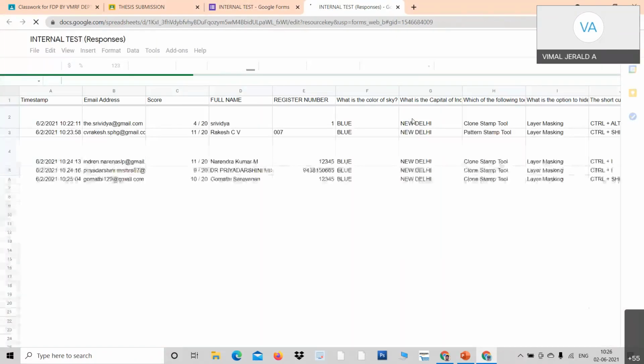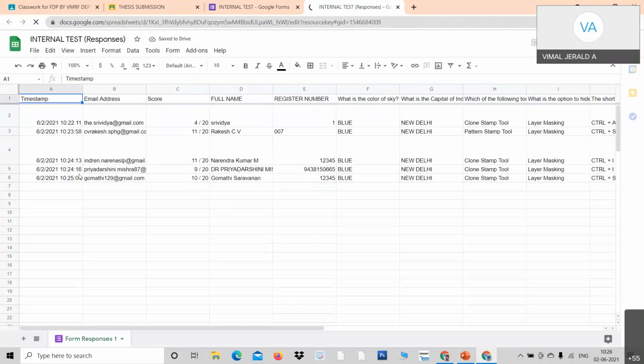Okay, professors, look at here. There are 5 professors done. Professor Srividya, Rakesh, Sir Narendran sir, Professor, see all these professors. Now look at here, out of 20, one has got 4, 11, 11, 9, 10. So total marks are updated here. Am I clear to you, professors? You can take this mark and you can manipulate it and you can put it in the Google Classroom. Am I clear to you? You can take up this mark, for example, 4, 11, 11, and go back to Google Classroom. You can enable the marks here.